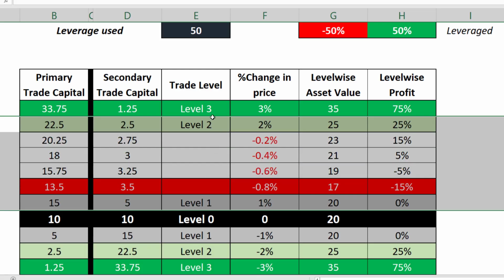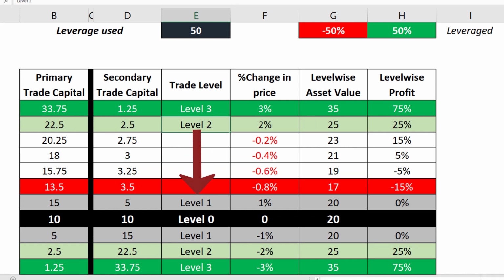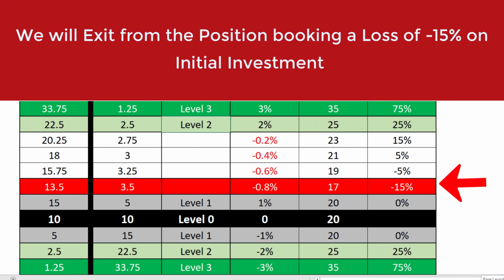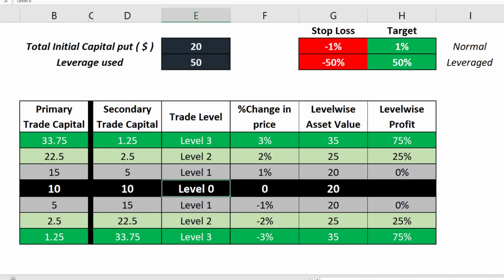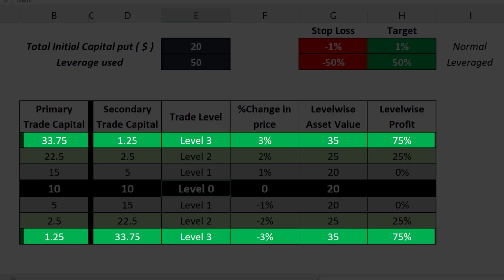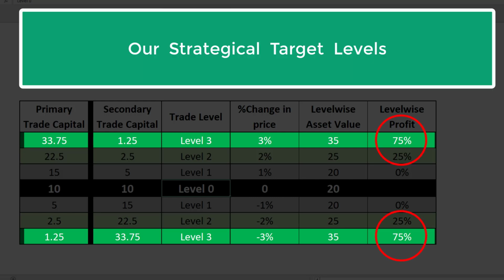Again, if we consider the price to retrace back from level 2, we will hit another strategic stop loss level where we will have to book a loss of 15% on our capital deployed. Same for the downside too. Finally, if price doesn't retrace back and continues to rise or fall till level 3, which is a 3% change in price from our initial entry price, the positions will be at 75% profit and we can easily exit those positions, booking that profit. Those levels would be our strategic target levels.